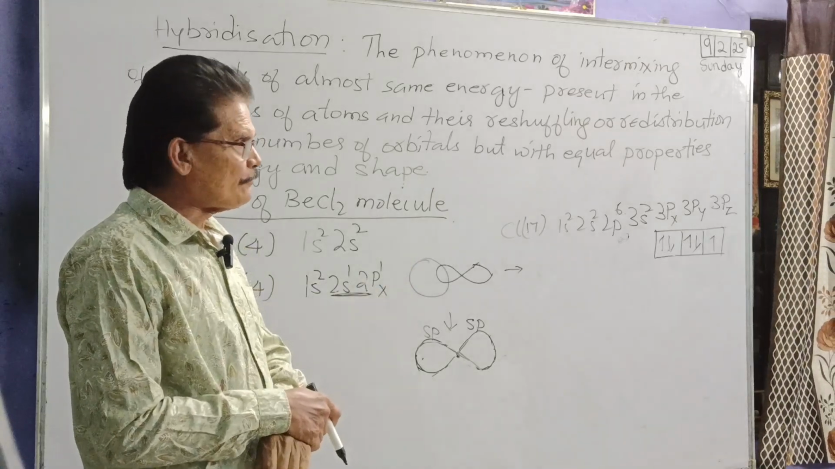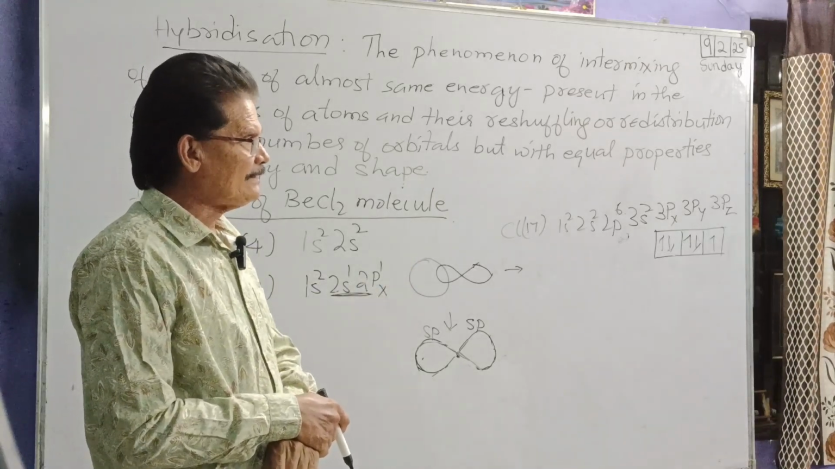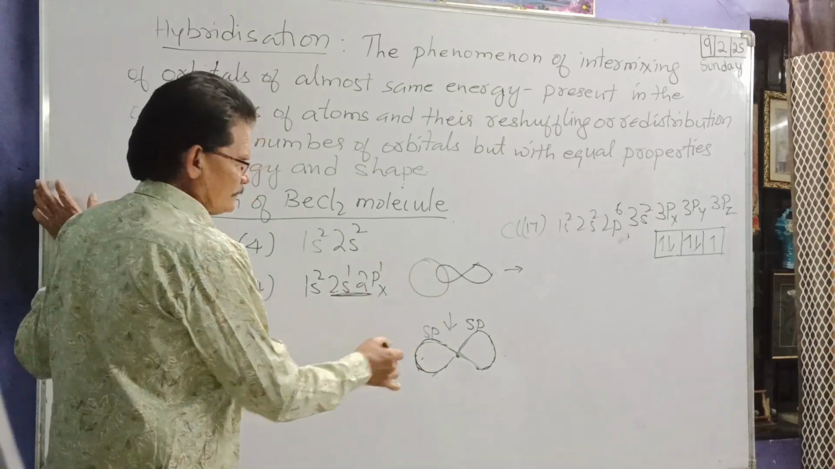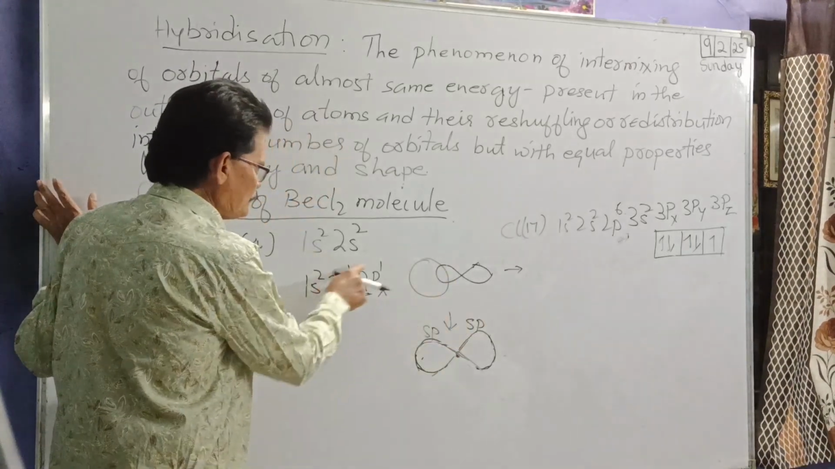Which orbital is half filled now? 3pz. So the 3pz will come in. Now here we are having how many electrons? 2 electrons.